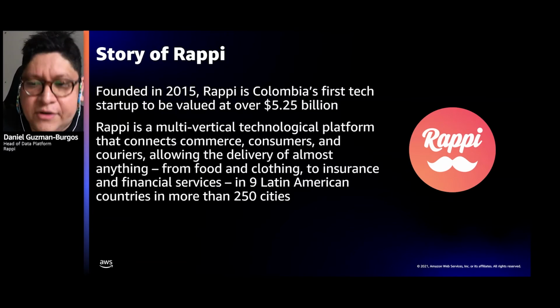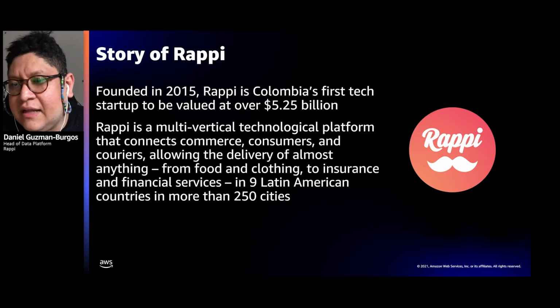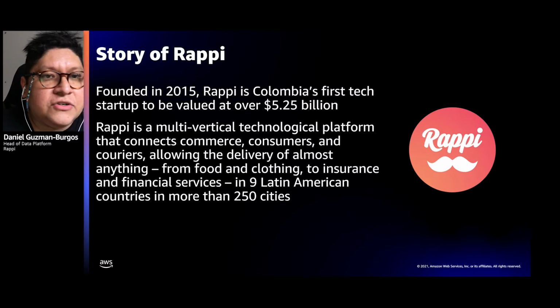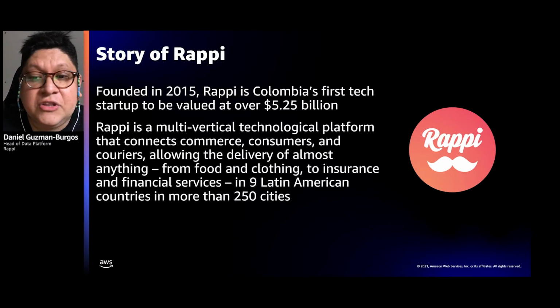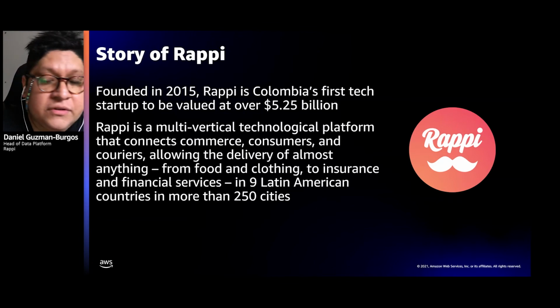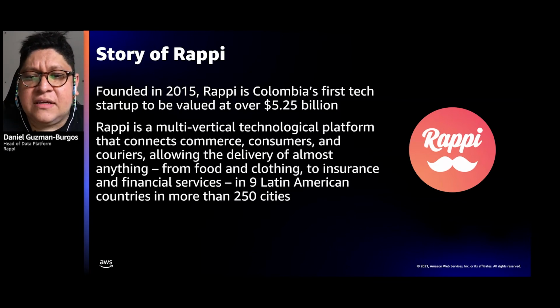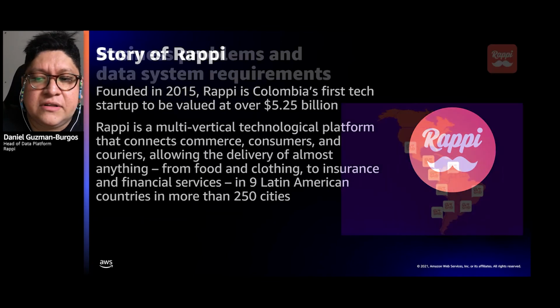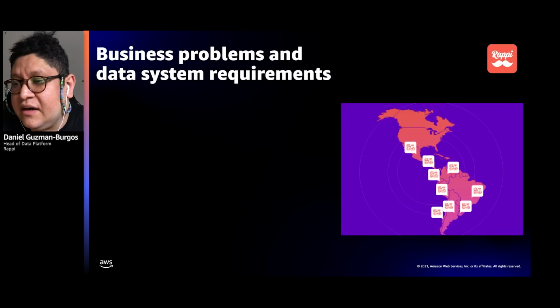Rappi is a multi-vertical tech platform that connects commerce, consumers, and couriers, allowing to deliver almost anything from food, clothing, to insurance, to financial services, and many others more. Rappi operates in 9 Latin American countries in more than 250 cities.